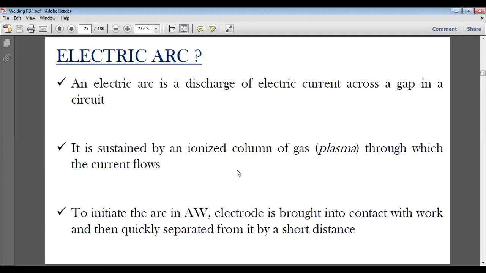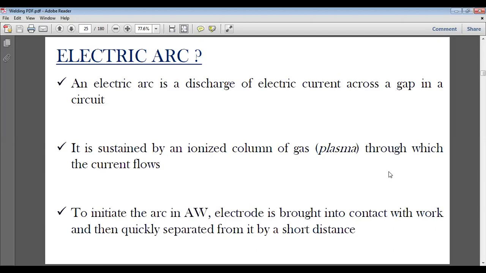It is sustained by an ionized column of gas plasma through which the current flows. We'll be discussing how to create an arc because that is a very important topic, often asked, and a critical question that requires basic knowledge.